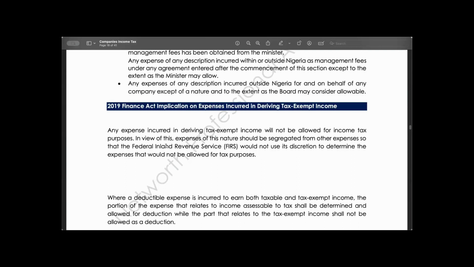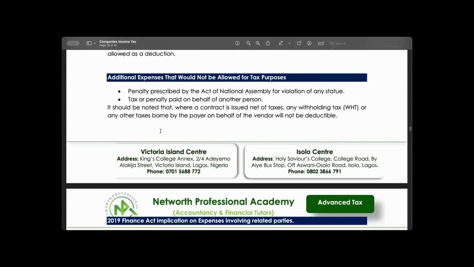We are saying that 10 million of your income is not taxable. So any expenses you incur in generating that 10 million that is not taxable would be disallowed for the purpose of determining the profit of the company for tax purpose. That's what we are saying.